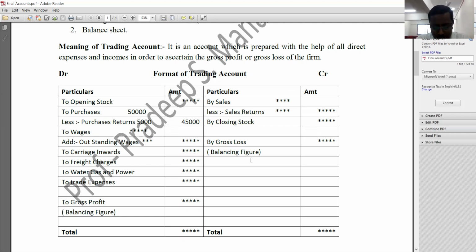Okay, that is about the trading account. Now let us discuss the format of this trading account. It is divided into two sides, like debit side and credit side.